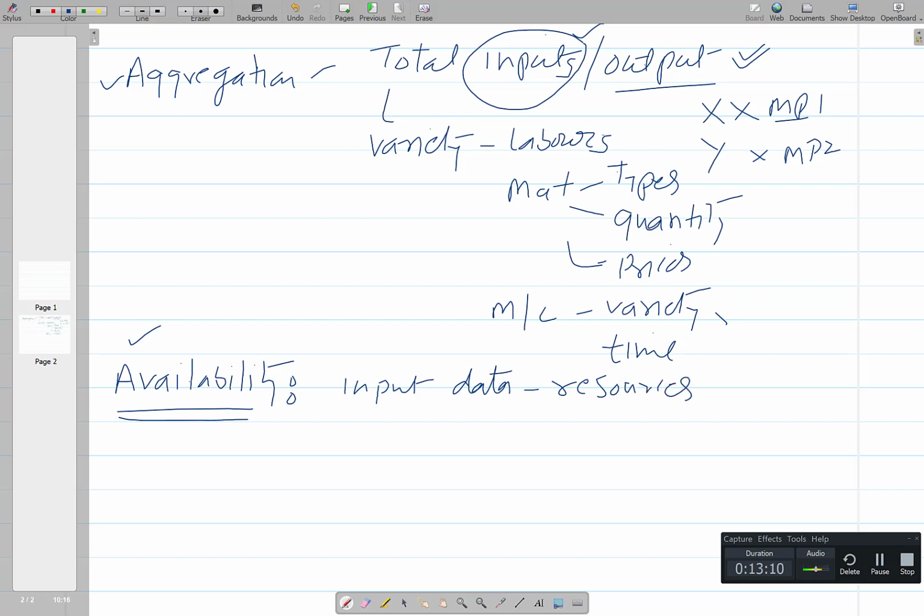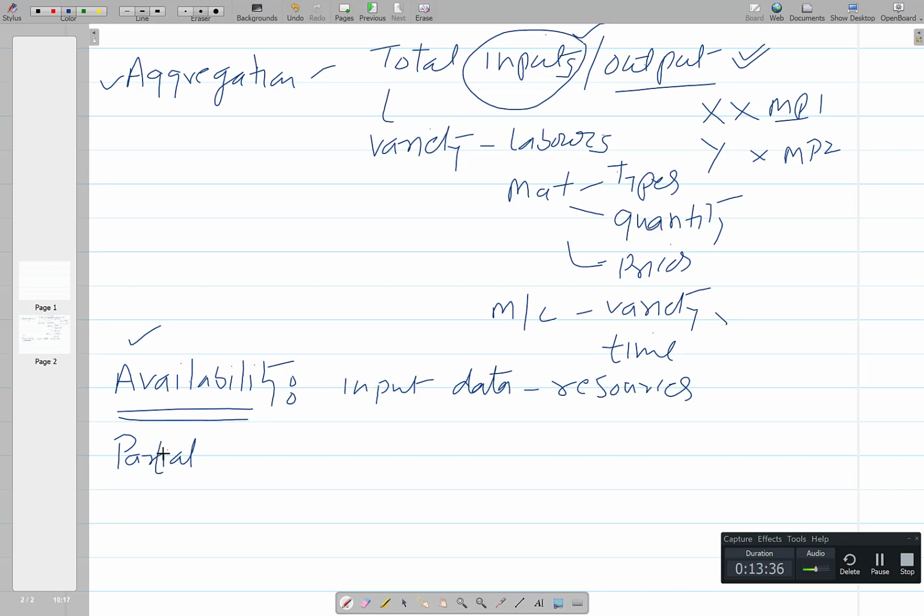Okay, so then I talked yesterday a little bit about the partial productivity. As I said, the partial productivity gives us indication of the relative importance of the various input parameters towards the total output.